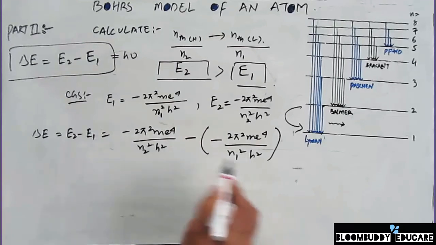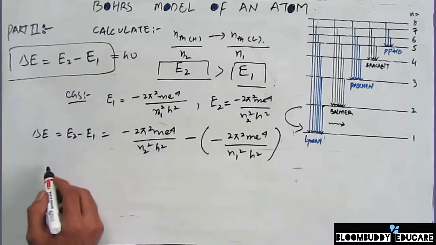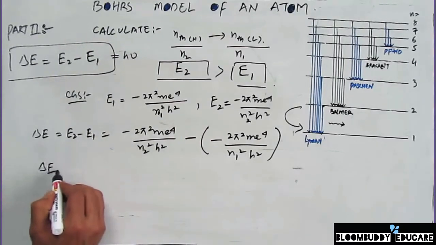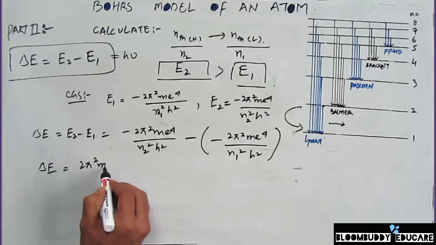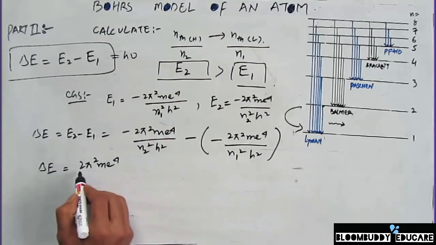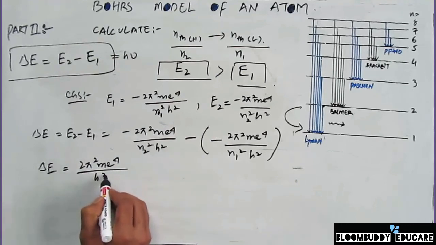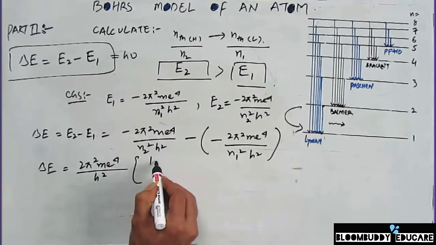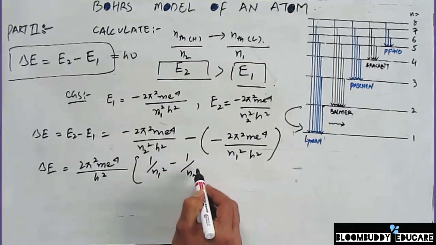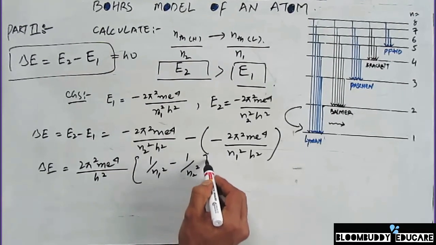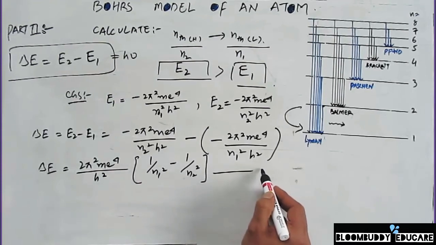Upon subtracting these two equations, what we get is that delta E is equal to 2 pi square m e raised to power 4 divided by h square, times 1 by n1 square minus 1 by n2 square. Suppose we keep this as equation 1.